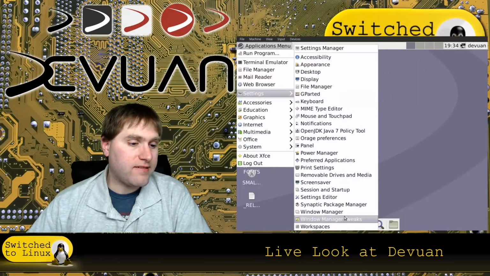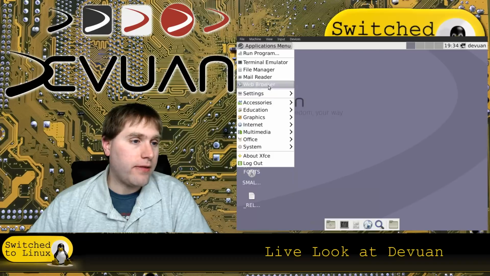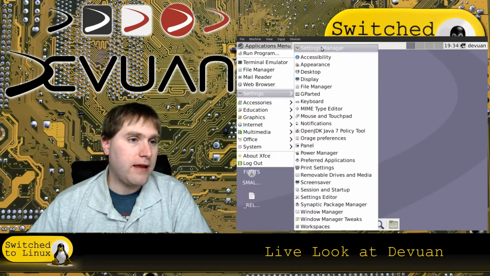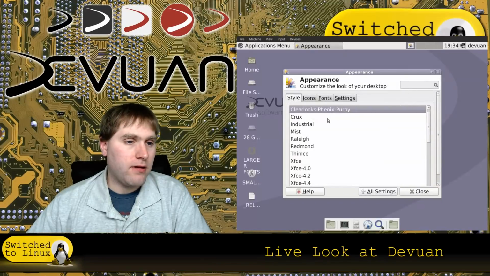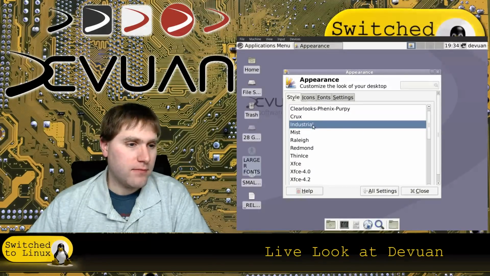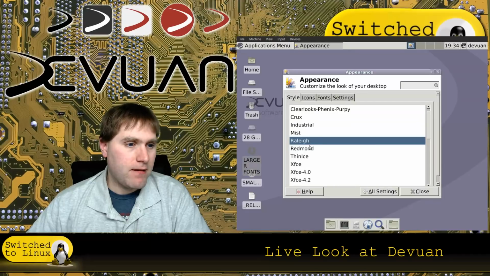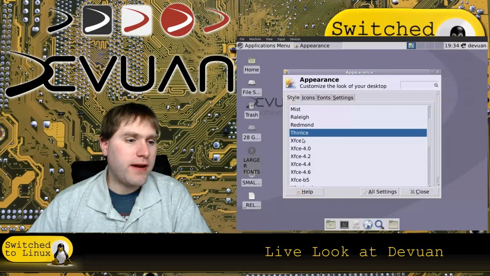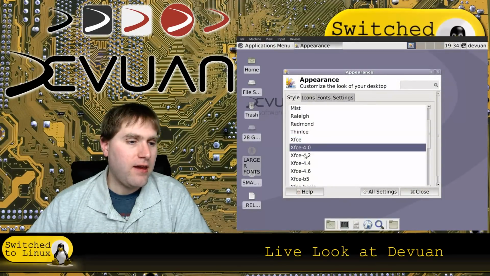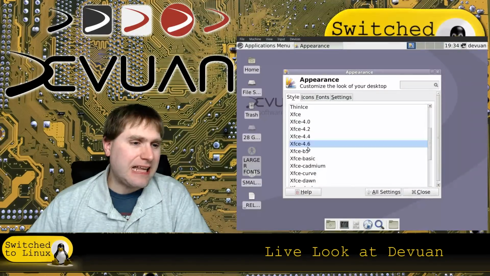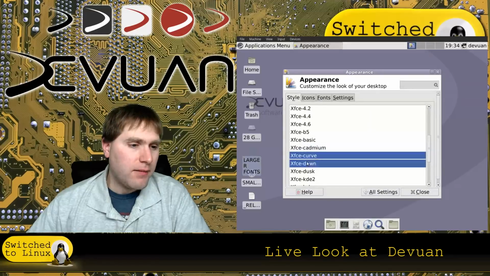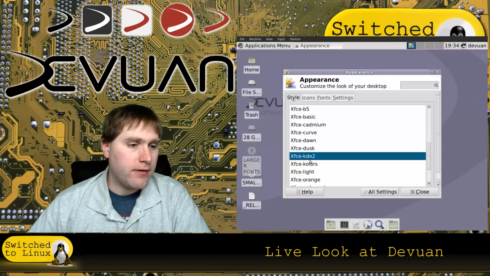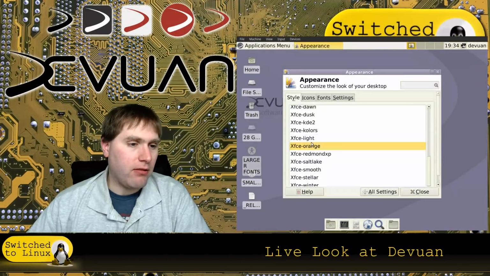So these are your basic settings. This is consistent with XFCE. I don't think there's really anything special in here. Clear looks Phoenix Perpy. This is a thing I'm not a huge fan of with XFCE, is it does have a slightly older general appearance than I personally like, but that's all subjective. And some people really like that look and that style.